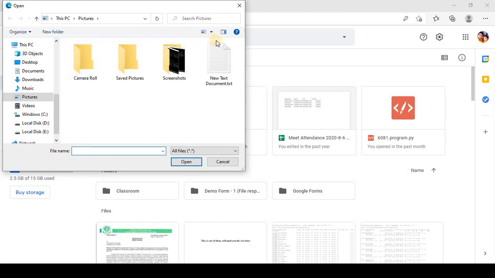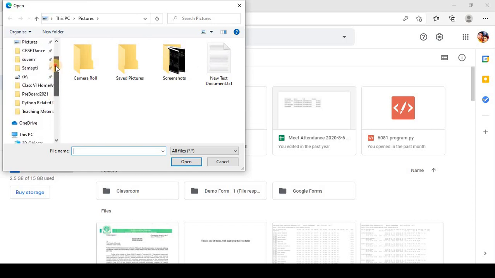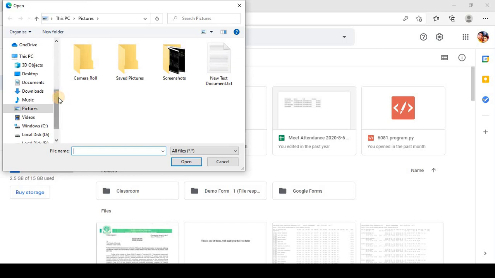Now this is a place where I directly came. If I don't want to share any file from this particular place, I can also use any other drive from here, anywhere that I want, and then I can choose a particular file. So now suppose I am choosing this new text document.txt. Okay. So I am clicking on this and I am clicking on open.